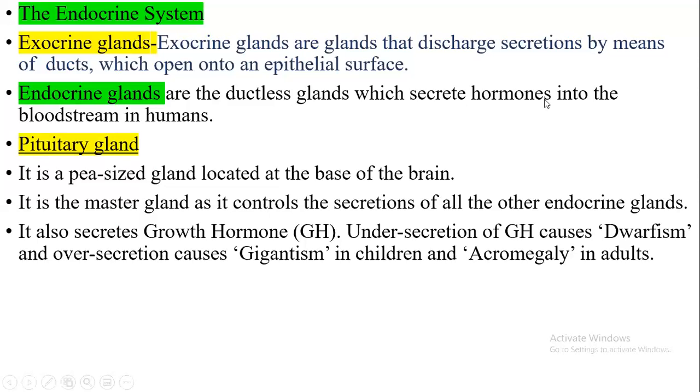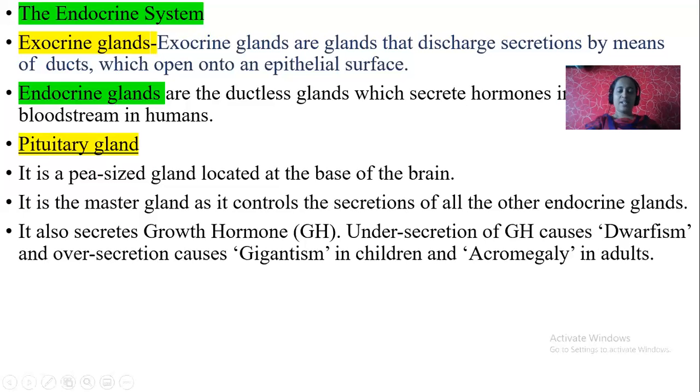One of the endocrine glands is the pituitary gland. It is present in the brain, a pea-sized gland that looks like a pea, located at the base of the brain, the hindbrain, not the midbrain. It is the master gland. The pituitary gland is called the master gland because it controls the secretions of all other endocrine glands and hormones.